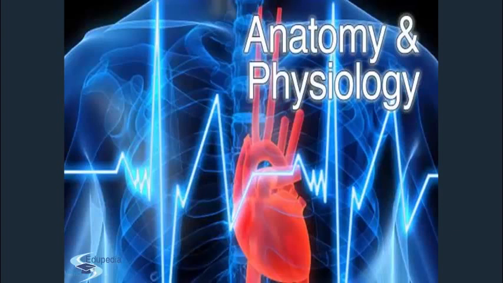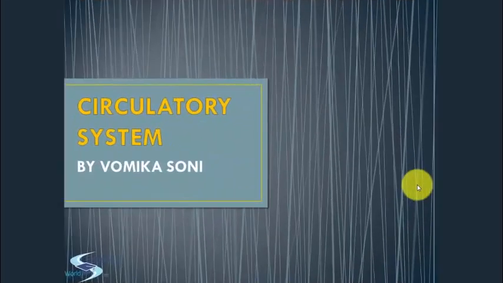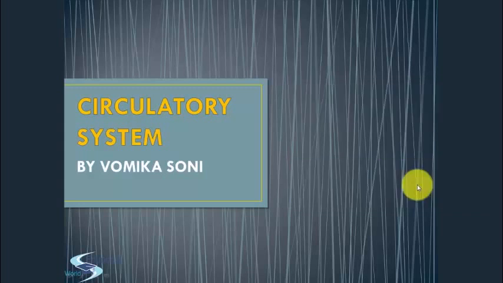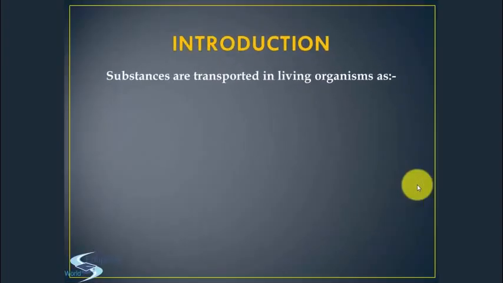Welcome to the lecture on human anatomy and physiology. With the first topic, first of all it is important to know the meaning of anatomy. Anatomy is the study of shape and form of the human body, and physiology is the study of how the human body functions. In this unit, the first chapter we will study is the circulatory system. Starting with the first topic.